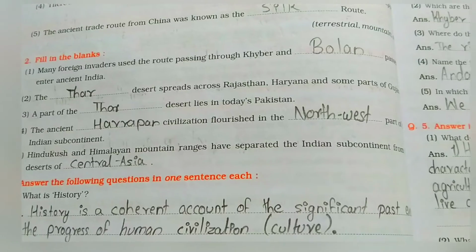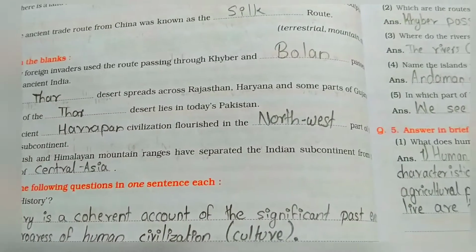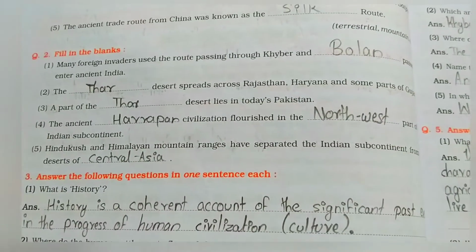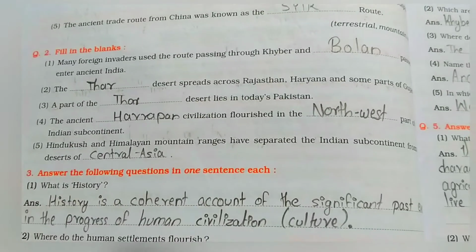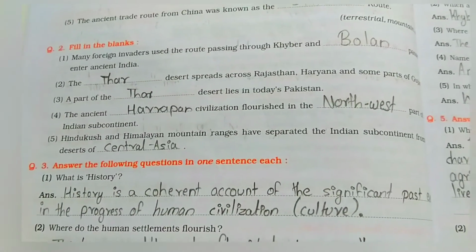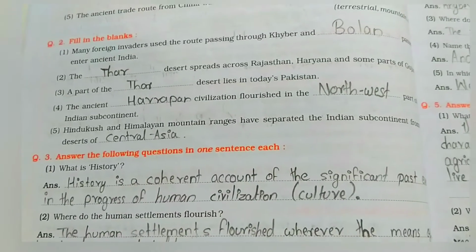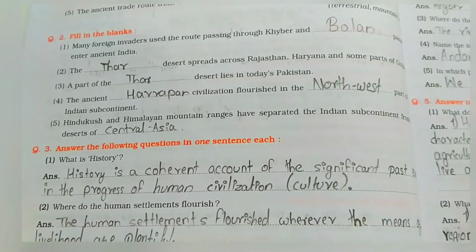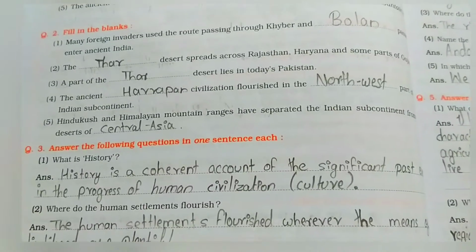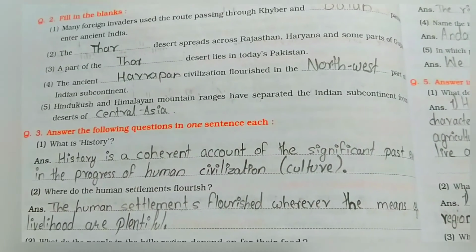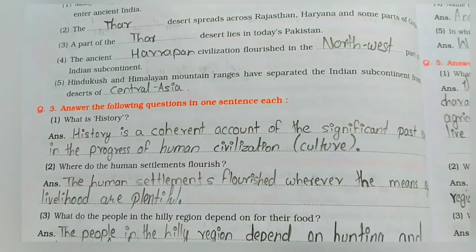The Thar Desert spreads across Rajasthan, Haryana and some parts of Gujarat. The parts of the Thar Desert are in today's Pakistan. The ancient Harappa civilization flourished in the northwest part of the Indian subcontinent. Hindu Kush and Himalaya mountain ranges have spread in the Indian subcontinent from the desert of Central Asia.